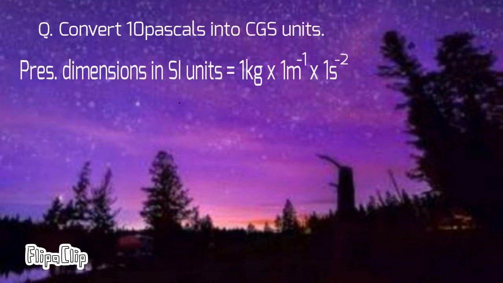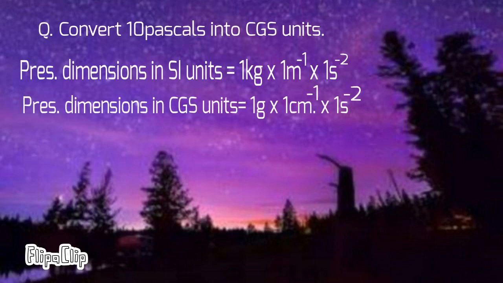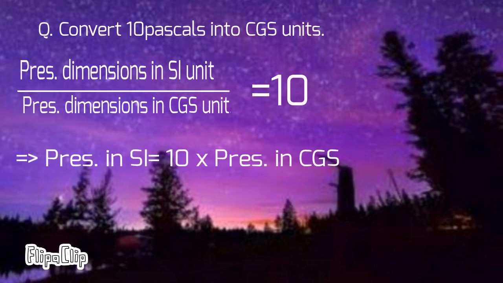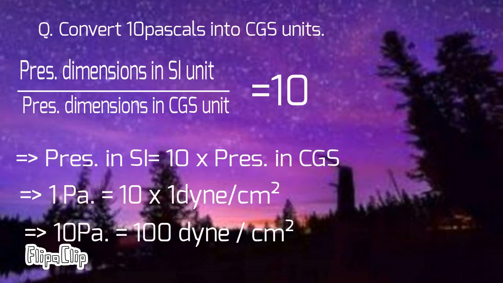So the dimensional formula of pressure in the metric system is 1 kg into 1 meter raised to minus 1 into 1 second raised to minus 2. The dimensional formula of pressure in the CGS system is 1 gram into 1 centimeter raised to minus 1 into 1 second raised to minus 2. Now the ratio between the metric system and the CGS system will be equal to the following. Now we can find the value of 10 pascals in the CGS system of units in the following manner.